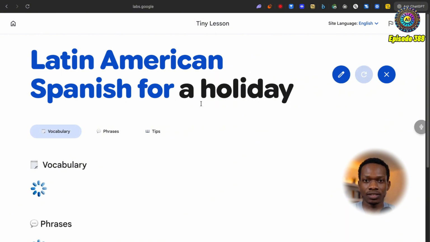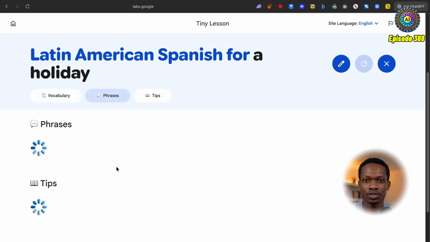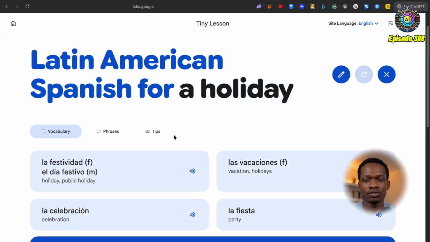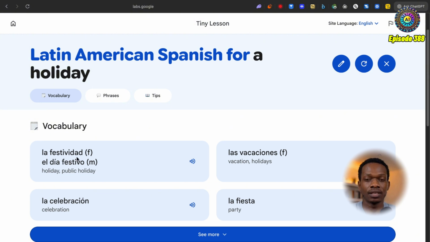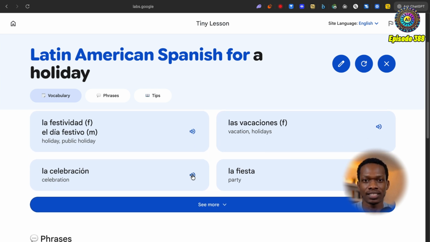Cool, sweet. So I already kind of saw some words being created there. I saw el viaje, which I believe means a trip, but as you can see, vocabulary, phrases and tips are now being populated. And yeah, let's see exactly what this gives us. So we've got la festividad. Okay, cool. El día festivo, interesting. Las vacaciones, la celebración, la fiesta. We can also play these out loud and hear what they actually should sound like.